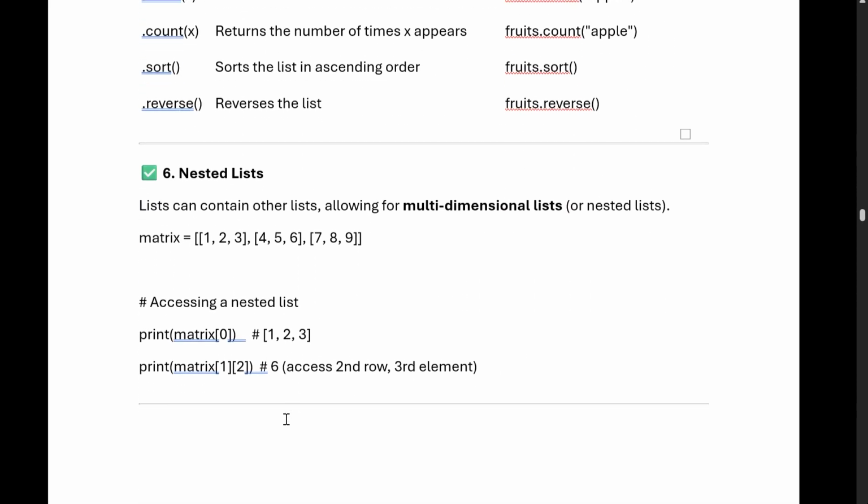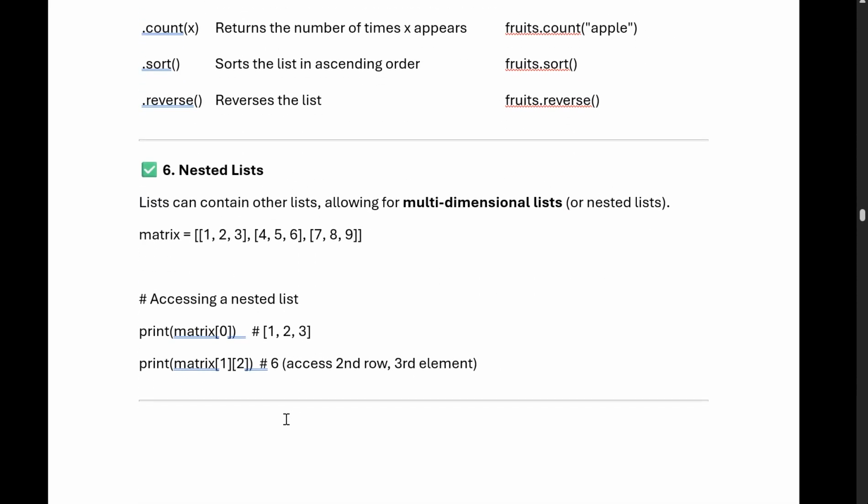What is called a nested list? A list can contain other lists, allowing for multi-dimensional lists, and that is called a nested list. Suppose there is a bigger list, and we have three lists inside it: 1 2 3, 4 5 6, 7 8 9. Okay, we have the three lists also.